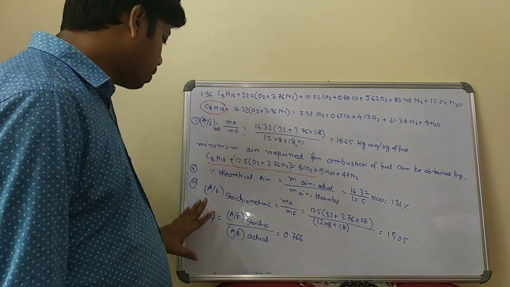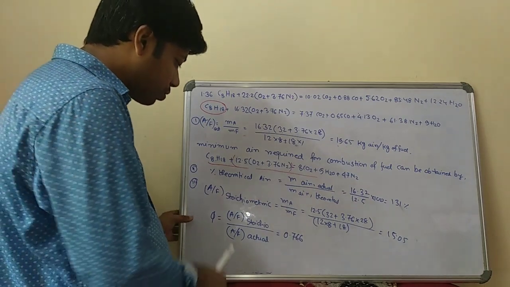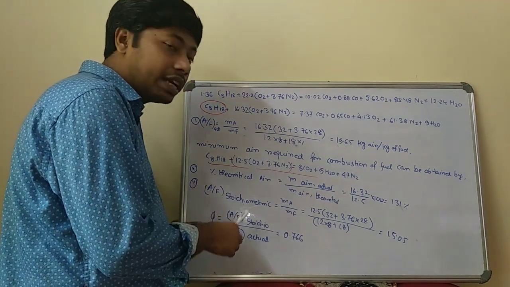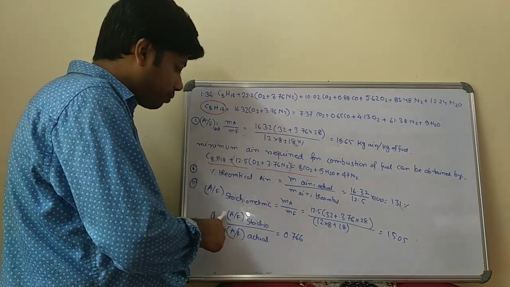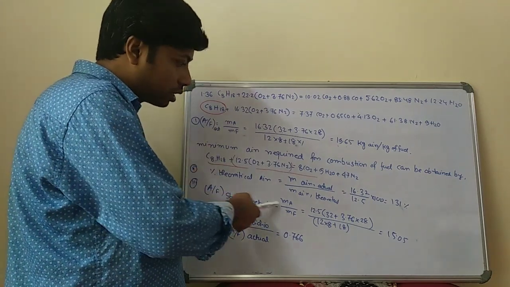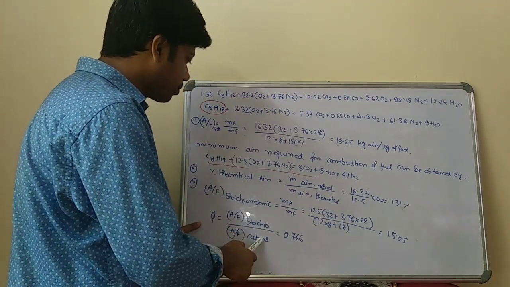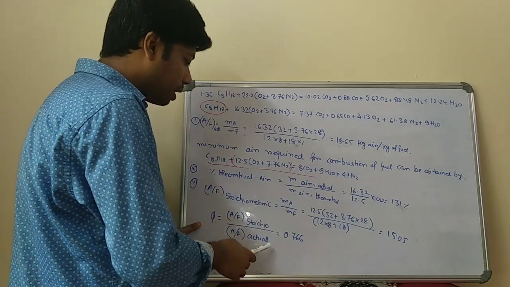And as you know, the equivalence ratio is the ratio of the air fuel stoichiometric ratio divided by the air fuel actual. The air fuel stoichiometric is already calculated, that is 15.05, and the air fuel actual is 19.65.